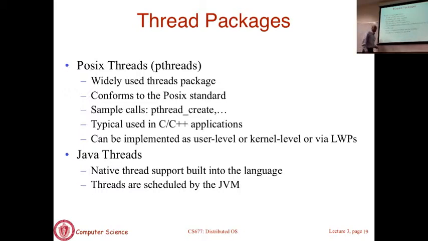The other kinds of threads that you encounter are Java threads. Java has threading support built into the language. This is not a separate library. It has thread support built in, and threads are scheduled by the Java virtual machine in this case. So it's a two-level scheduling decision. As far as the OS is concerned, it may schedule the JVM, and the JVM might schedule threads. If you implement your threading support in Java as kernel level threads in the JVM, then those threads might be visible all the way to the kernel. So how to implement it is again left to the implementer of that JVM.